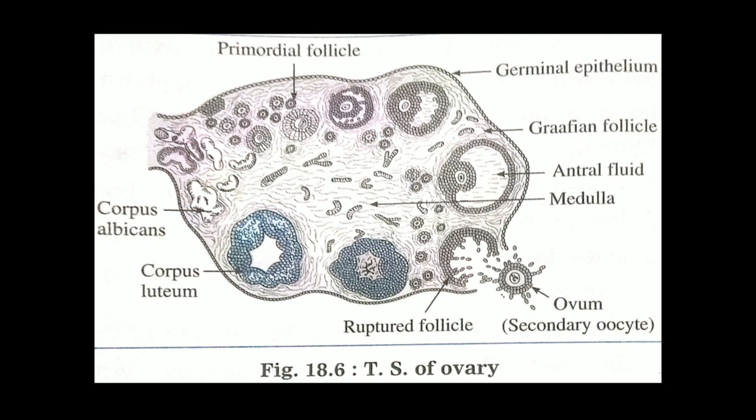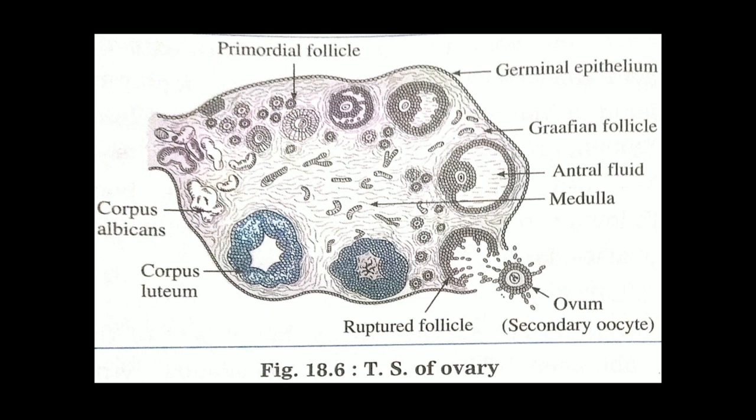Now the follicle is called a secondary follicle. See here, this primordial follicle gets converted into a primary follicle, then it undergoes meiosis, or it completes the process of meiosis first, and therefore it enters meiosis second so as to produce a secondary oocyte, which is haploid. So the conversion of diploid primary oocyte into secondary haploid oocyte is because of the completion of meiosis first.